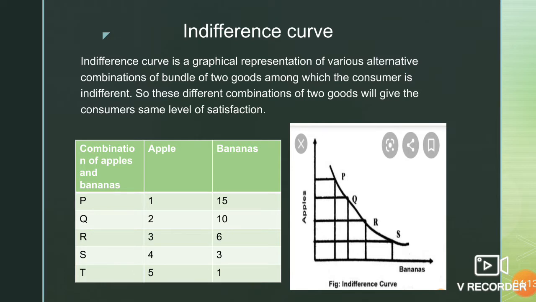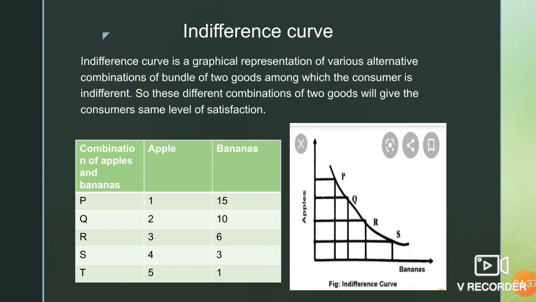If you see, there are some points P, Q, R, S, and this is a curve which is an indifference curve. How do we get this curve? What does it depict? Apples are on the y-axis and bananas on the x-axis, the two commodities which a consumer is consuming.